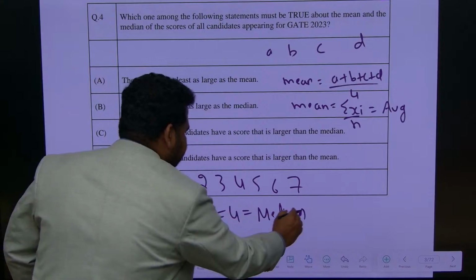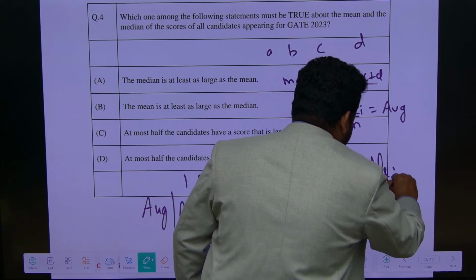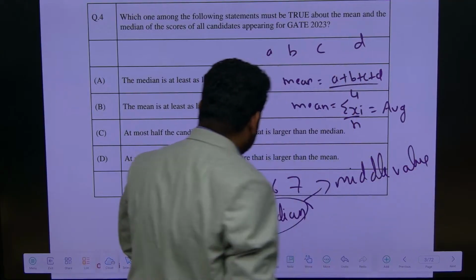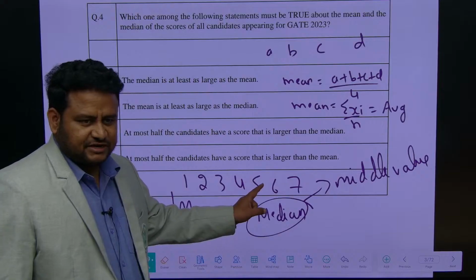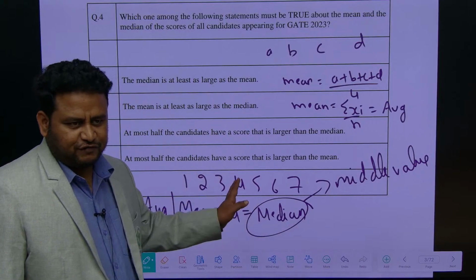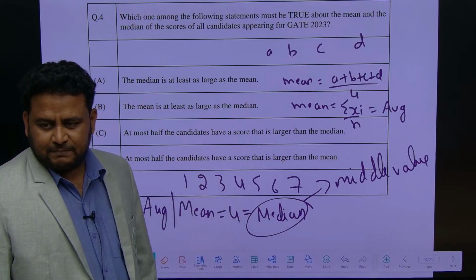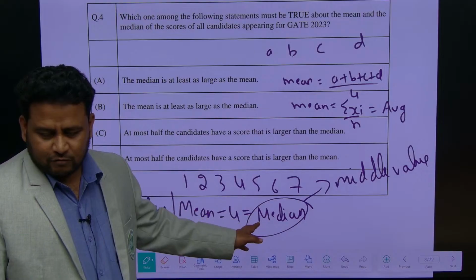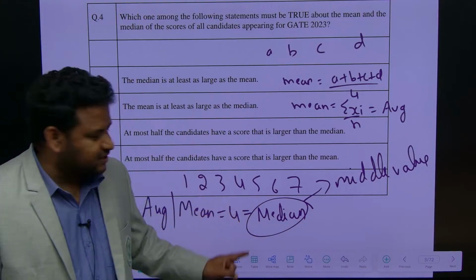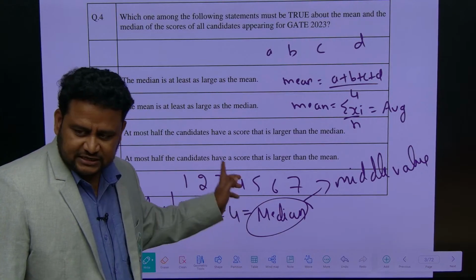Median is nothing but the middle value. See here, the number of entities is 7: 1, 2, 3, 4, 5, 6, 7. What is the middle value if you have to find it? Here n is equal to 7. n plus 1 divided by 2 is 7 plus 1, 8, and 8 divided by 2 is 4. What is the fourth value? 4 is not the answer; the fourth value is 4. So that is the median.